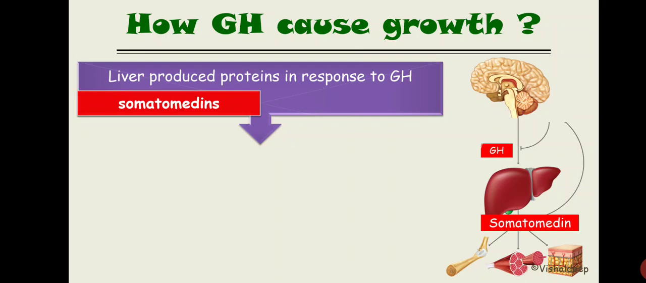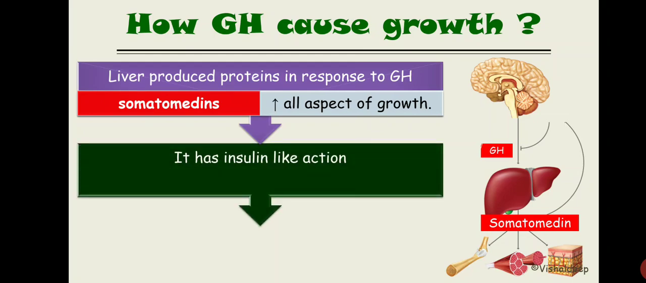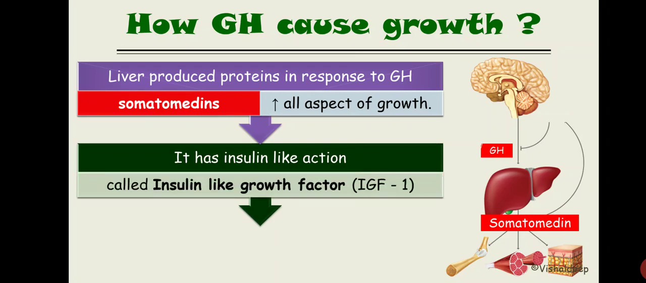You have heard a similar term, somatostatin. The term somatostatin we use for the growth hormone inhibitory hormone, and this somatomedin is what actually causes the effect of growth hormone, right? So this somatomedin will increase all aspects of growth. Now it has an insulin-like action, that's why it is also known as insulin-like growth factor, and in short form it is well known as IGF-1.